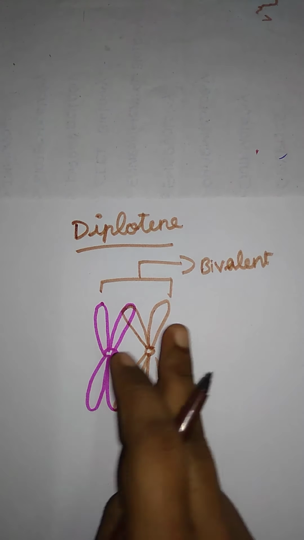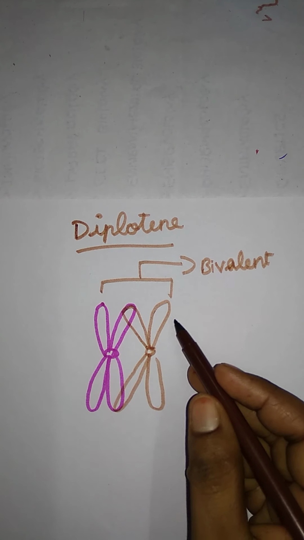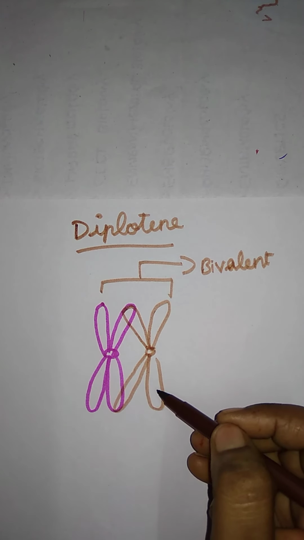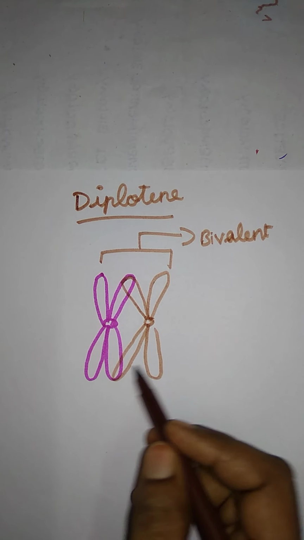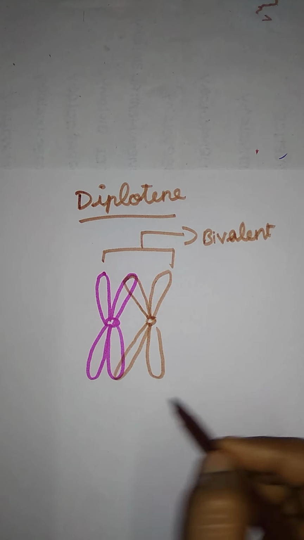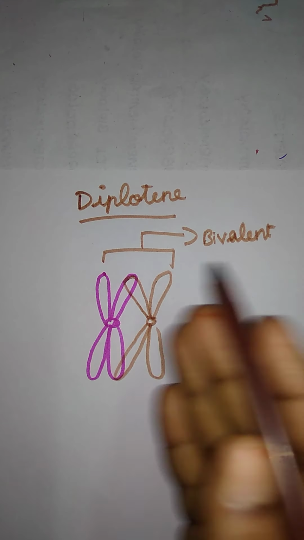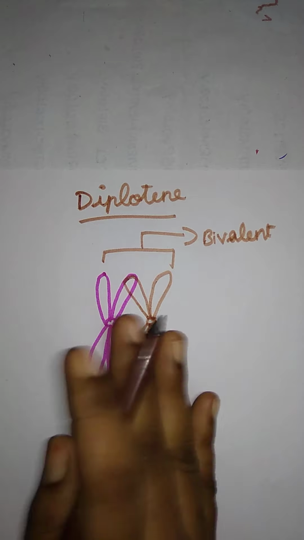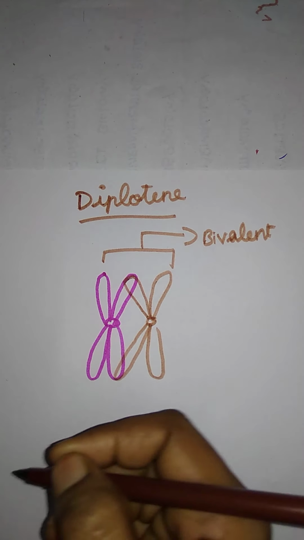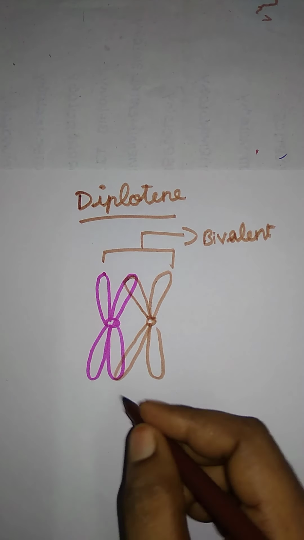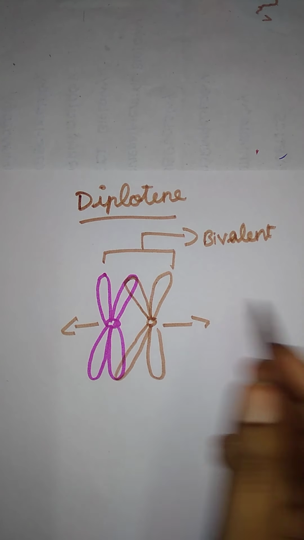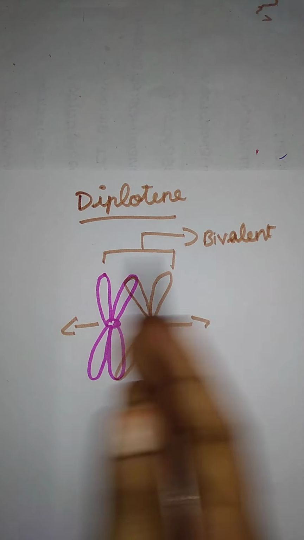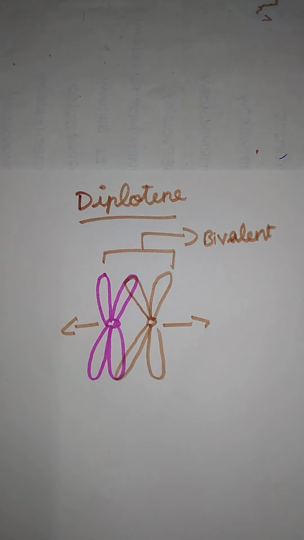Here each individual chromosome is a bivalent, split longitudinally, and the chiasmata move along the length of the parallel chromosome from the centromere. The chiasmata move along the length of the parallel chromosomes. When they move like that, the chiasmata do not change. The result is terminalization. What is terminalization? In the chromosome, it is the movement toward the ends of the chromosome. We already said they are moving toward opposite poles. That is terminalization of the chromosome. Okay, that is diplotene.